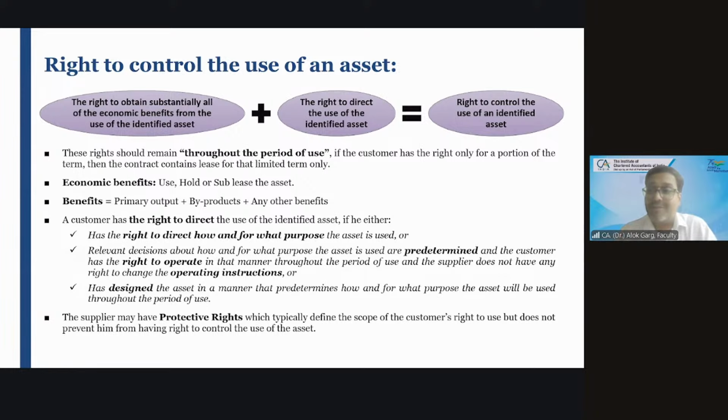Give me the answer, my dear friends. Ayush is using the asset, the car, and I am controlling the use of the asset. How he is using the asset, I am controlling, by the way I have given the instructions. It means I am controlling his use.